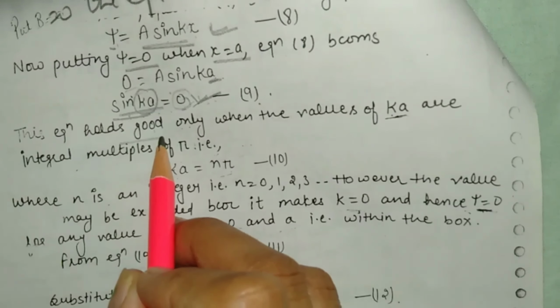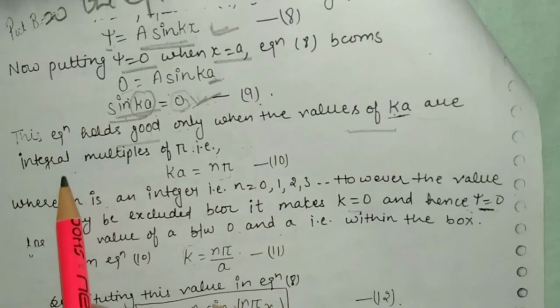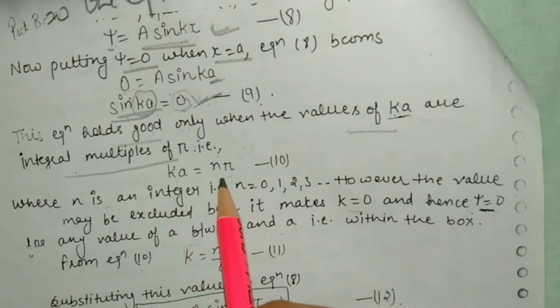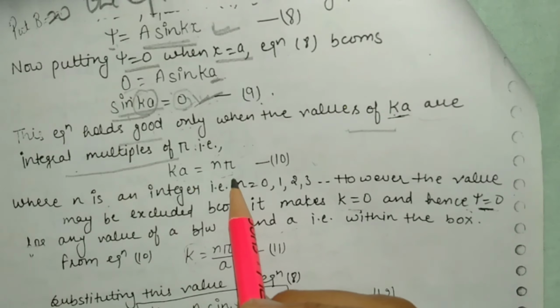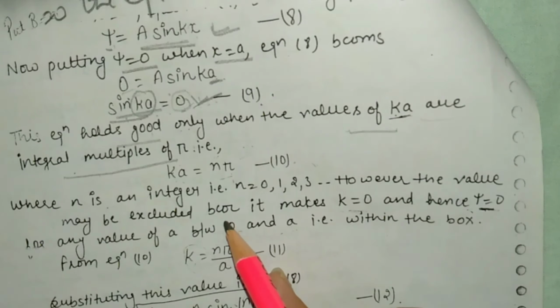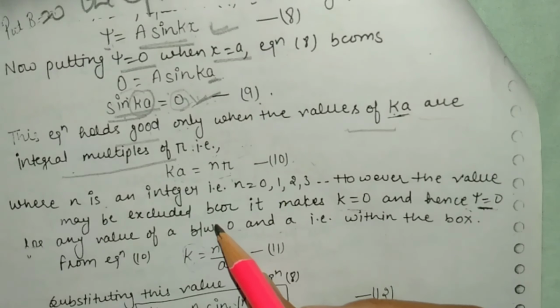This equation only holds good when the value of ka is an integral multiple of pi, because we only have this condition. If we take sin pi, then it is equal to 0; if we take sin 2 pi, then it is also equal to 0, because we all know that sin 0 is equal to 0.